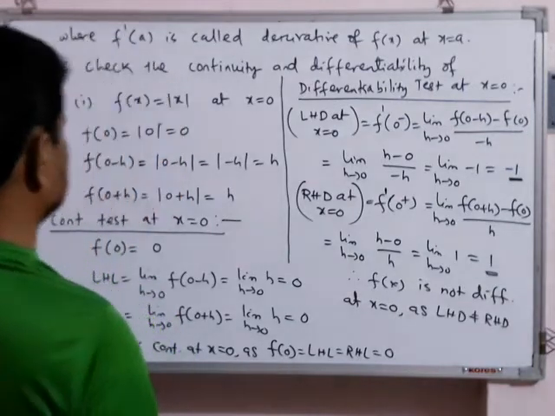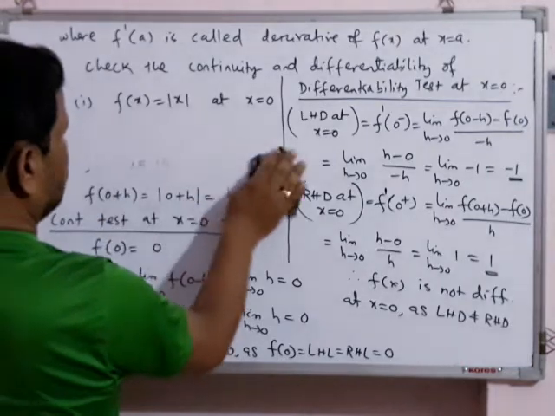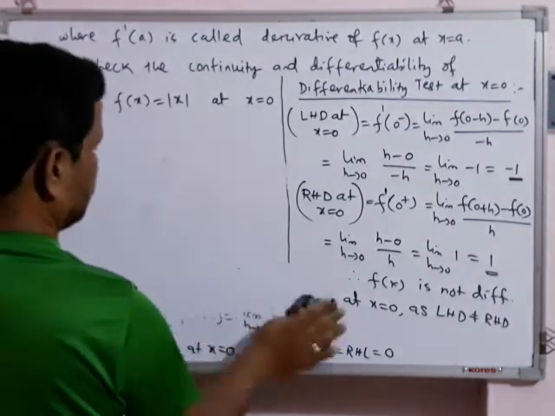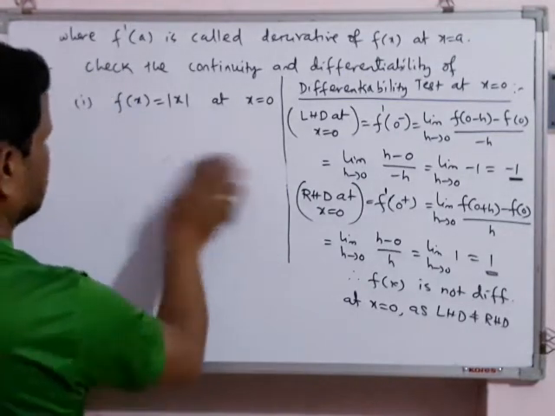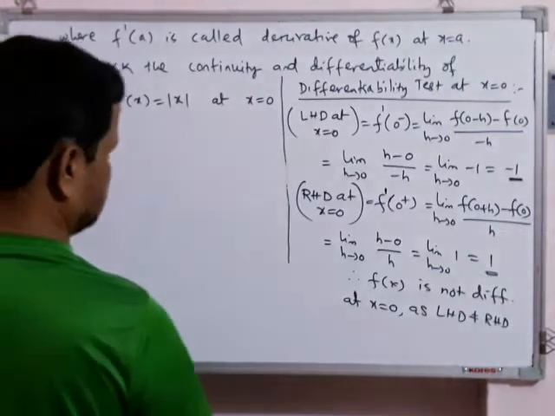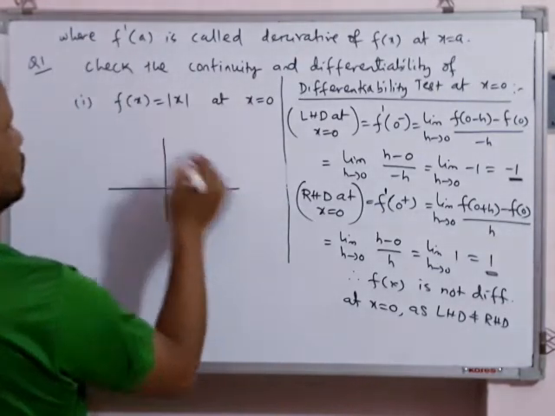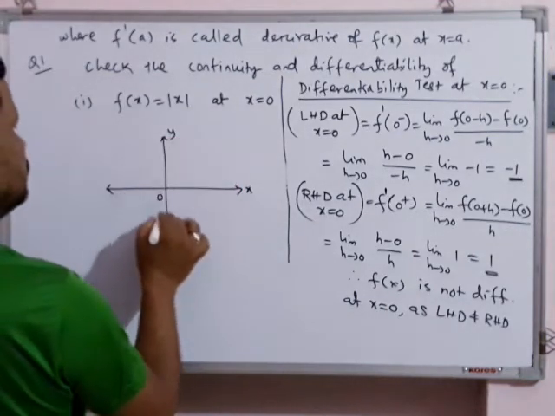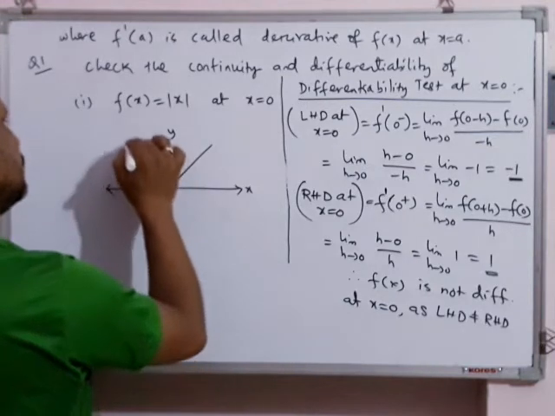It is not necessary, but it will be better if you understand the graphical approach. By seeing the graph, we can judge whether a function is differentiable or not. You know what the function in the question is? f(x) is mod x, or not. We are acquainted with the mod x graph. It looks like this.